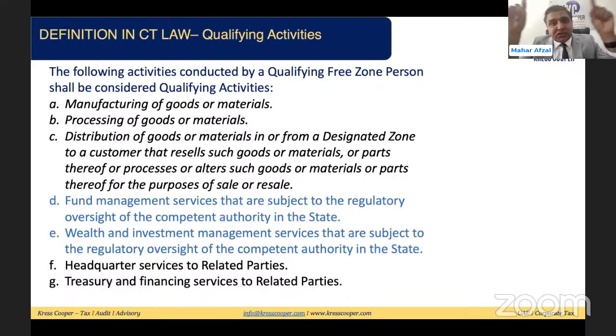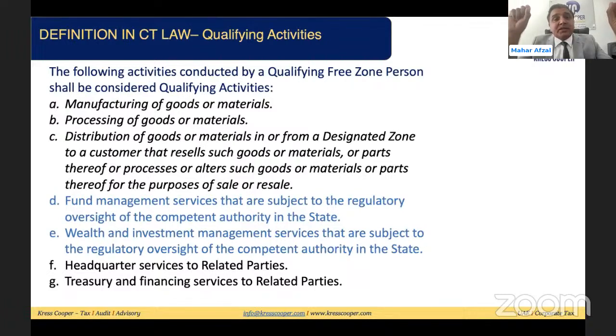Means designated zones, fenced area under the custom control. So if a qualifying free zone person is based within the designated zone and is delivering the goods on the mainland, which are being used for reselling purposes or being used in another product which is being resold, then it will be a qualifying activity. But if the goods or material are being sold to the end user, then it will not be assumed to be a qualifying activity; it will be considered a non-qualifying activity.